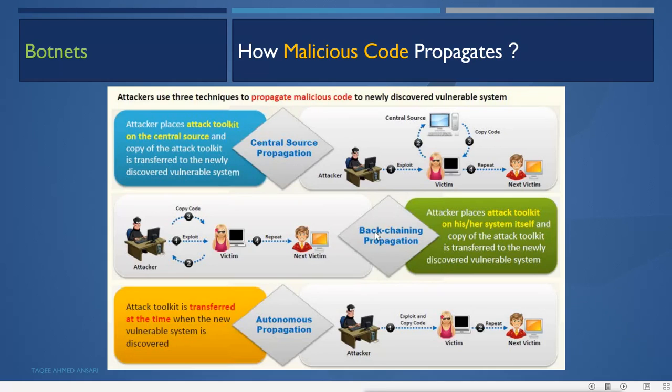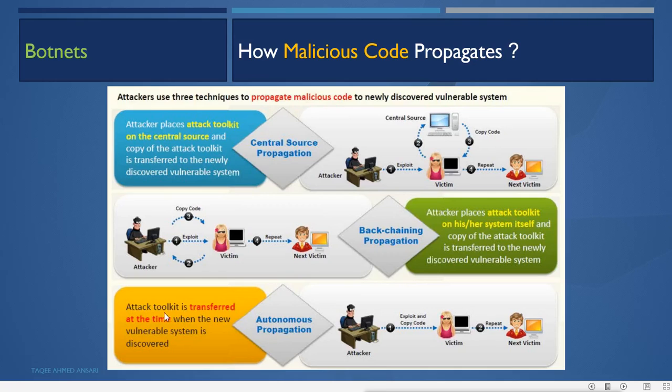Then back-chaining propagation. In this, the attacker places the attack toolkit on his or her own system, and a copy of the attack toolkit is transferred to the newly discovered vulnerable system. So the virus toolkit will remain on the attacker machine, and when some machine is found, it will copy the toolkit to that machine, and then when it finds the next victim, it will copy from the attacker machine to that new victim machine. So that is back-chaining propagation.